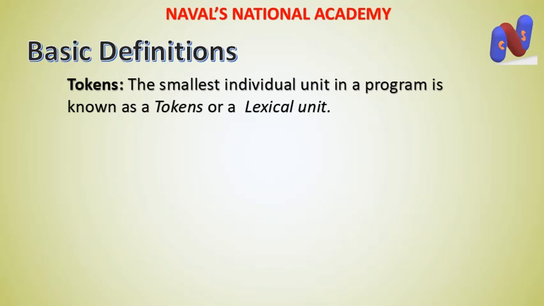Now tokens. What are tokens? As in English language, in English literature language, we know that the smallest unit of a language is known as an alphabet or letter. So in the same way, tokens, the smallest individual unit in a program is known as a tokens, or it is also called a lexical unit. Again, give attention to the definition that's written. The smallest individual unit in a program is known as tokens or a lexical unit.